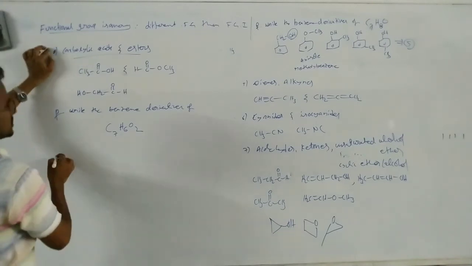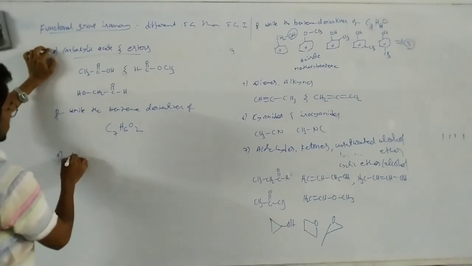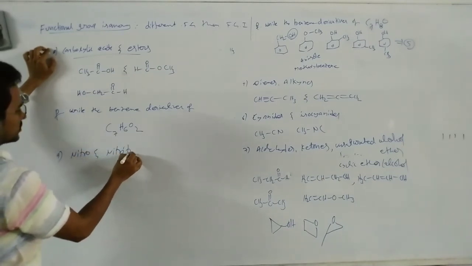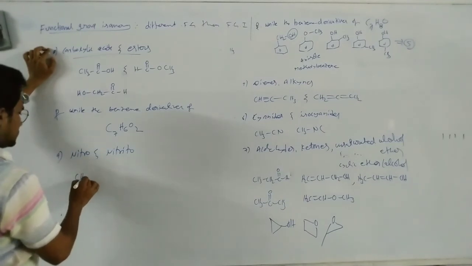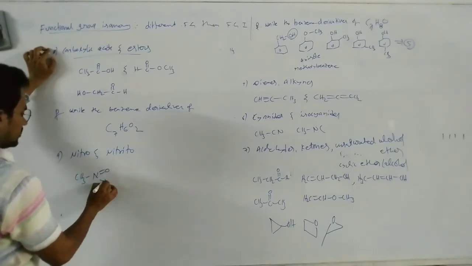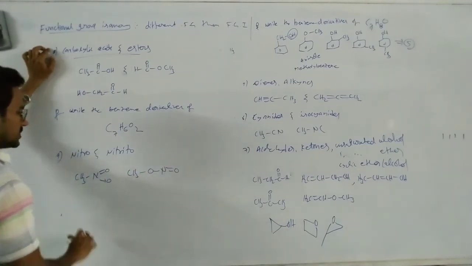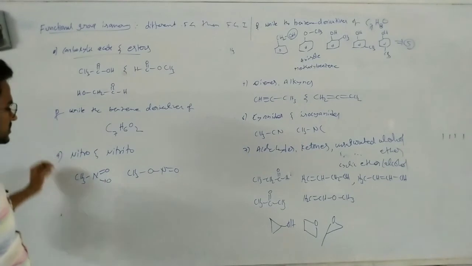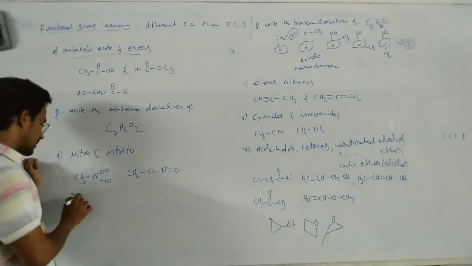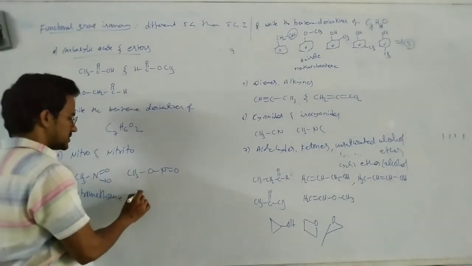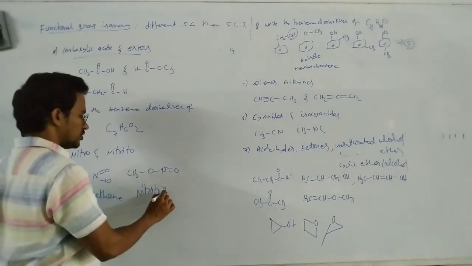Okay, and next, ninth one, nitro and nitrito compounds. That means CH3 N double bond O, this, and CH3 O N double bond O. Okay, these two are the different functional groups. This is the nitromethane. This is nitritomethane.